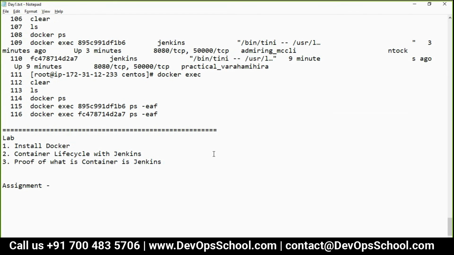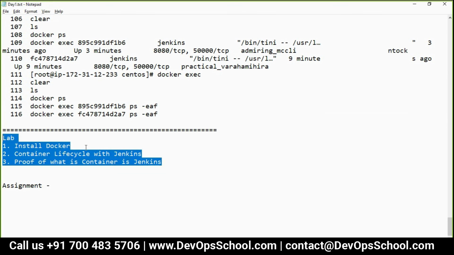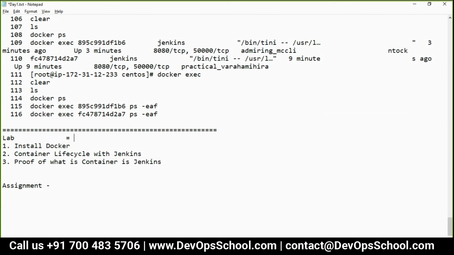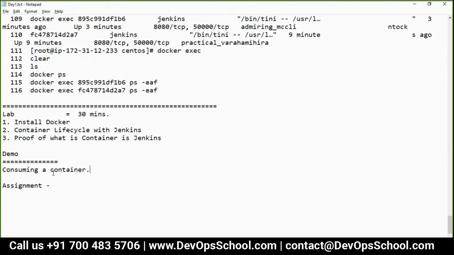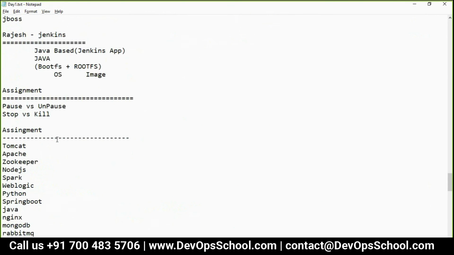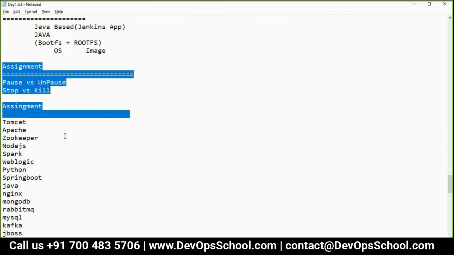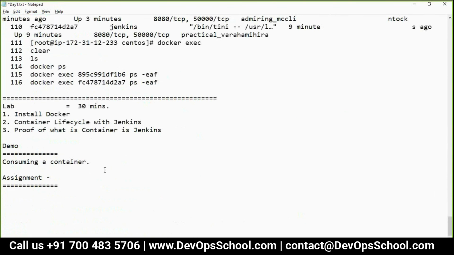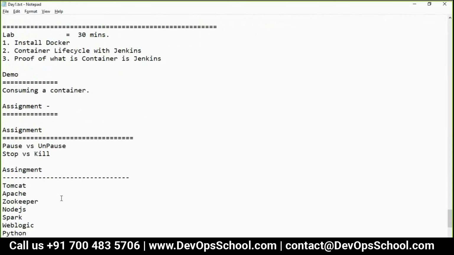This lab will be given for, let's say, 30 minutes. After this, I'll take over the demo part, consuming the containers. That's the next part, consuming a container. After consuming the container, more or less many things will be clear. Then I'll give you the assignment which we have discussed already, because by that time you'll understand containers very well.